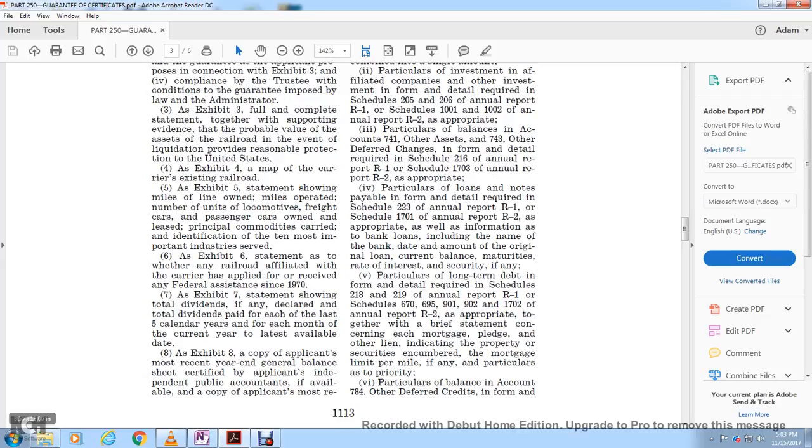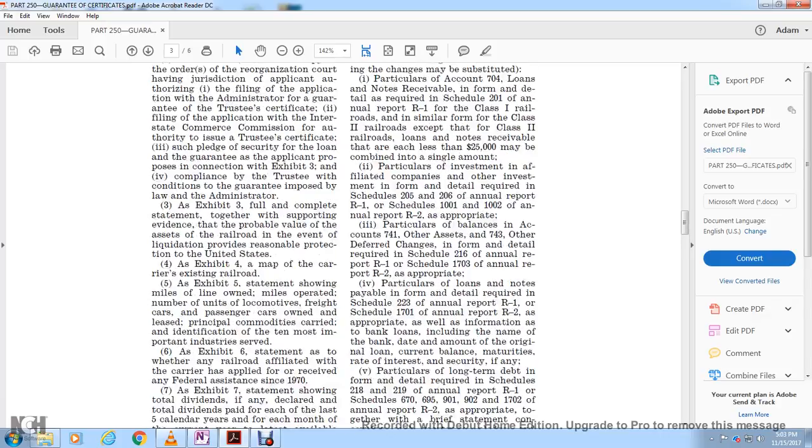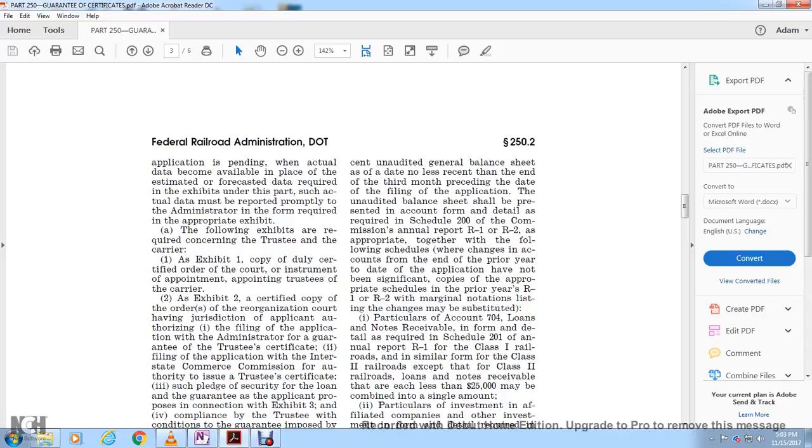Exhibit 8, a copy of the applicant's most recent year-end general balance sheet, certified by an independent public accountant. If available, the copy of the application must include a recent unaudited general balance sheet, dated not less than recent.